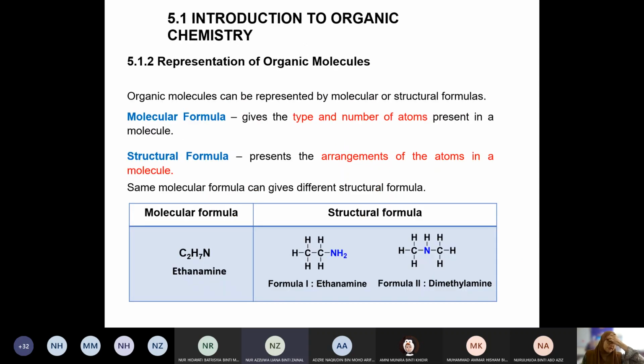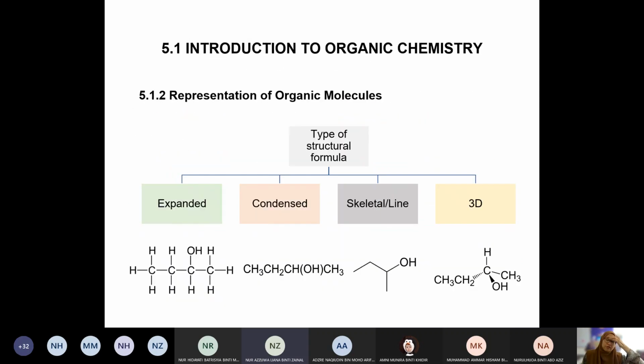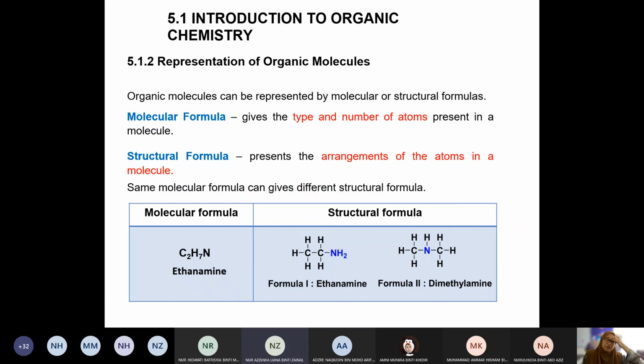Okay, moving on, representation of organic molecule. Still in the introduction. Okay, now we already know the characteristic, in general, the characteristic of organic molecules, the introductory part, the very basic of organic molecules. And then how do we represent the organic molecules? How do we write? How do we describe the structure?